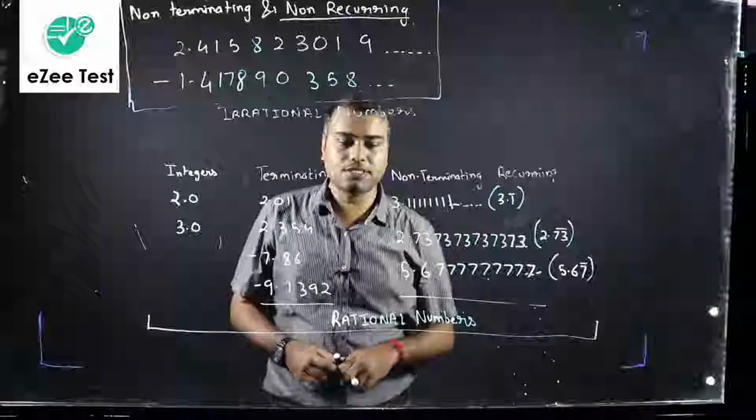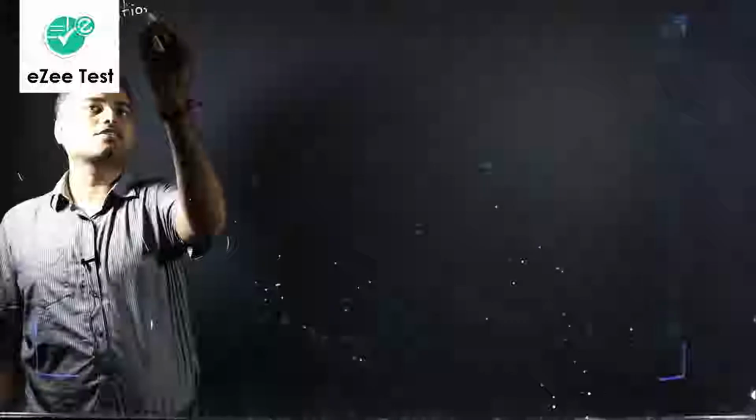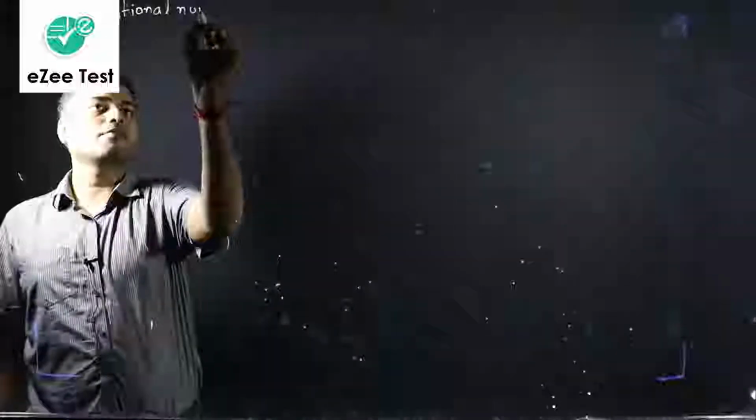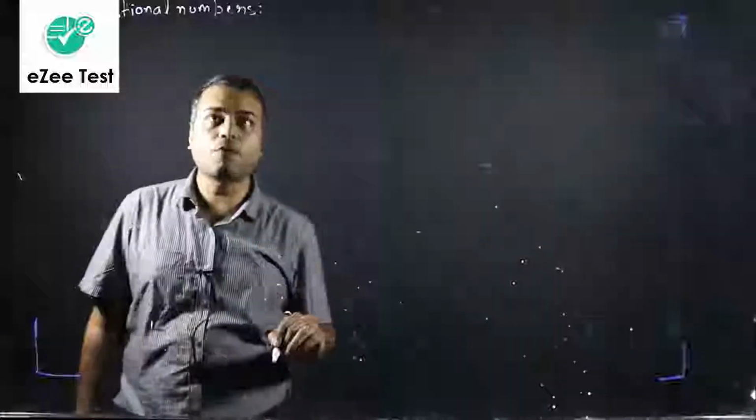The major difference, which is also the definition of rational numbers, and I recommend all of you please note this down in your copy as well.